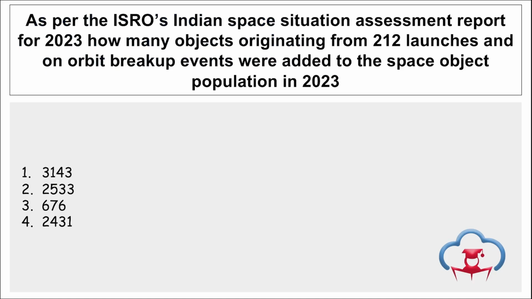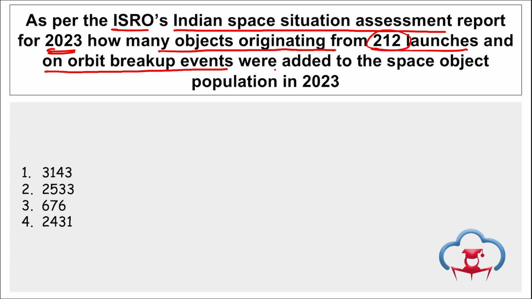Moving on. As per ISRO's Indian Space Situation Assessment Report for 2023, how many objects originating from 212 launches and on-orbit breakup events were added to the space object population in 2023? We know that space object population is also one of the most important criteria for safety, because there are so many objects, small fragments, that are floating in Earth's orbit, right?